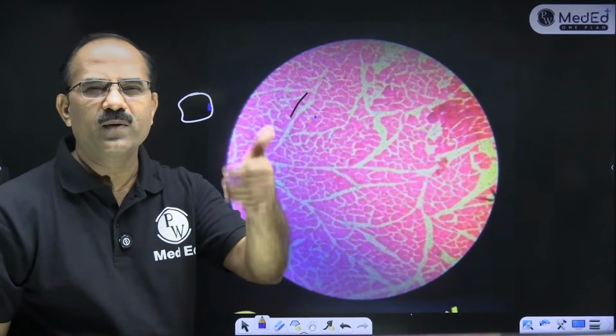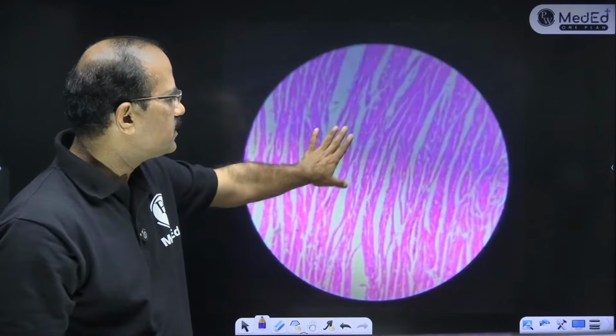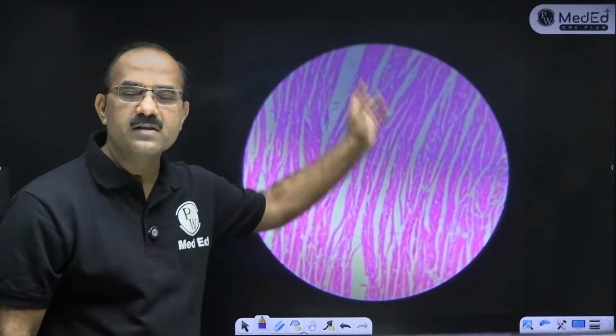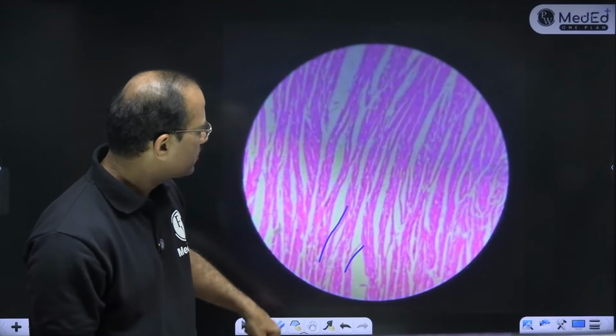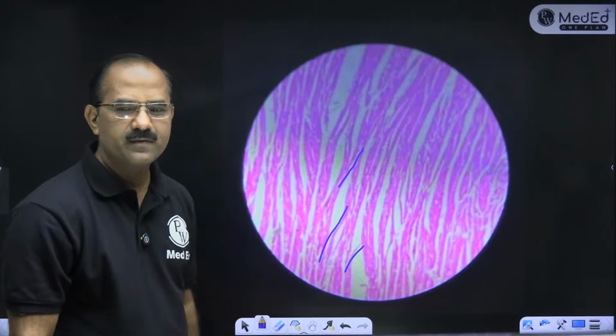Skeletal होगा, cardiac होगा या smooth होगा. So skeletal is easy to identify. What is this muscle? This is LS. You can see this. What is this?